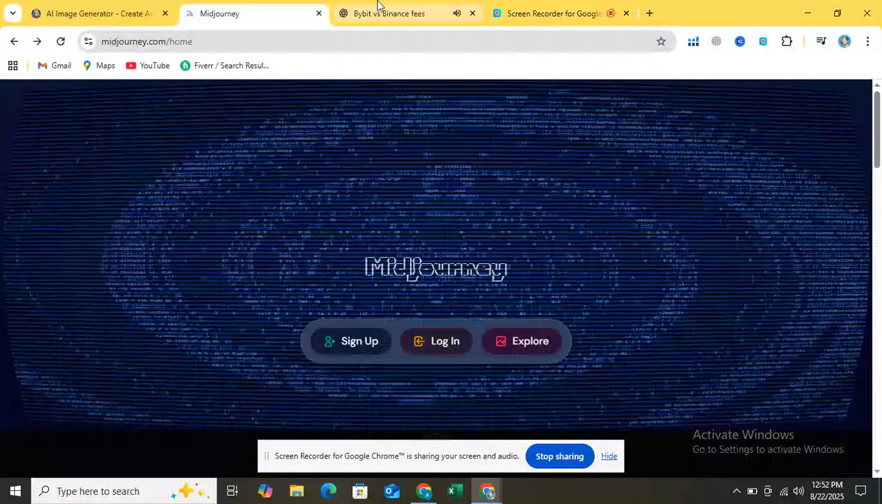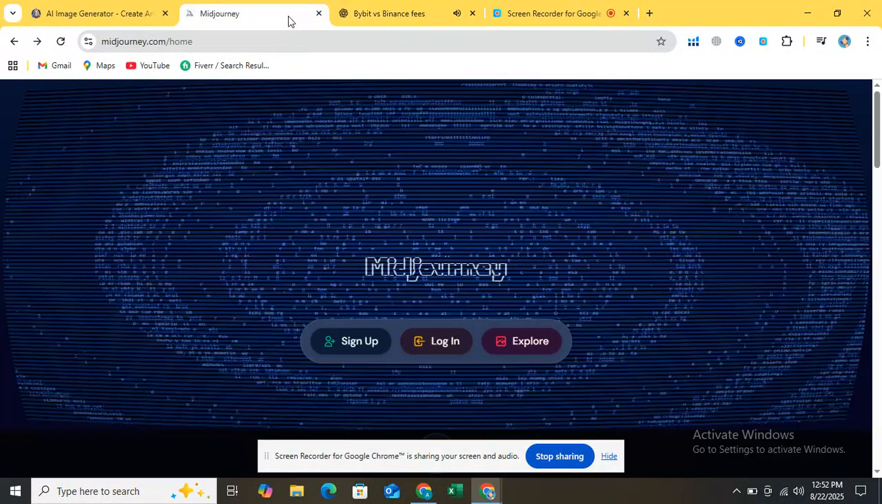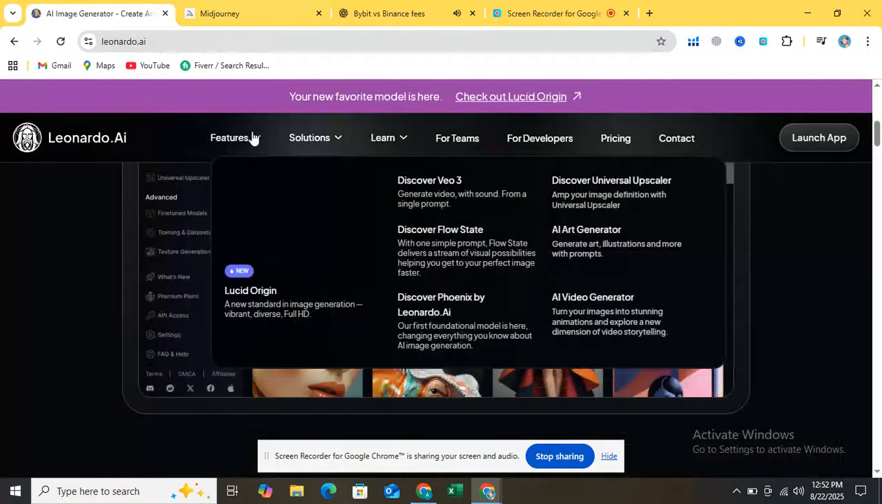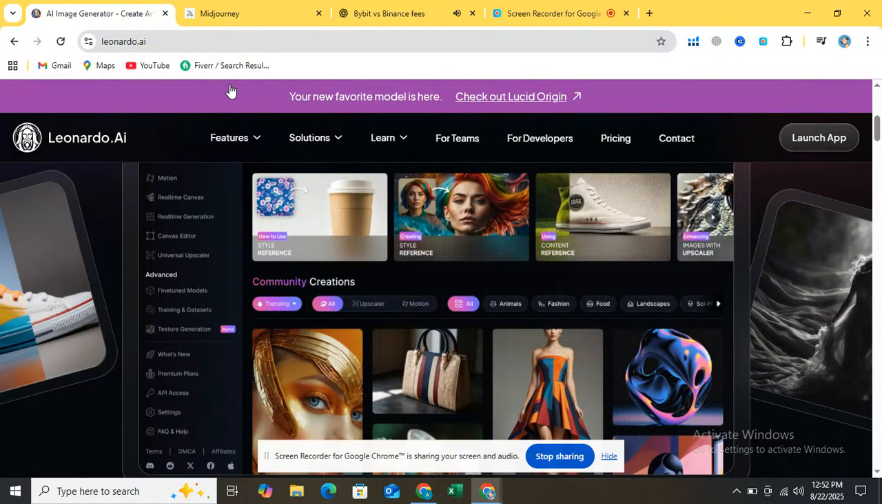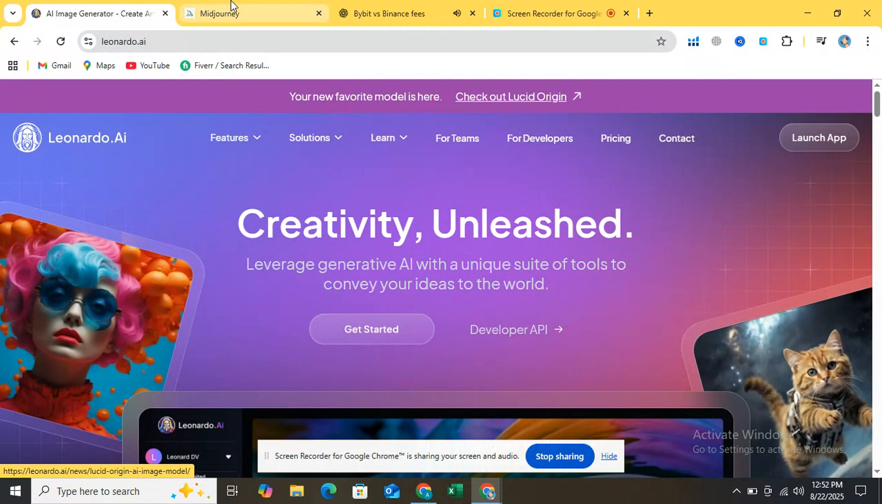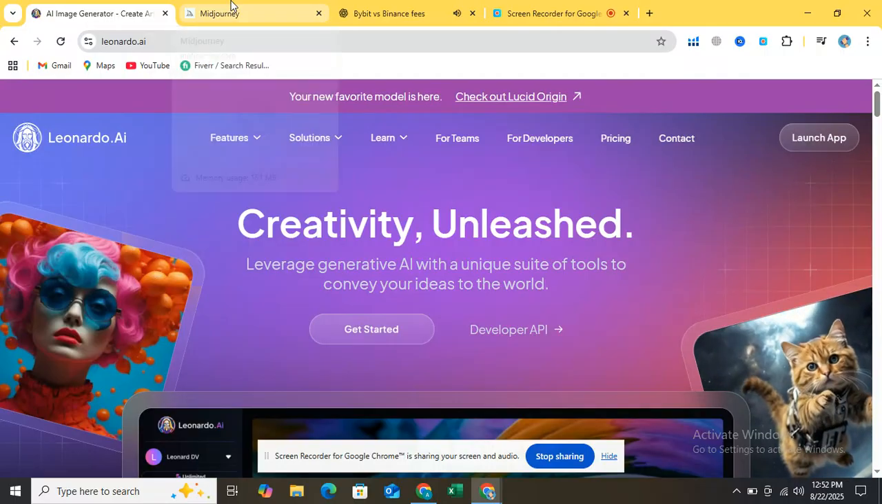MidJourney, full comparison. Ease of use. Leonardo AI, web-based platform. You log in, choose a model, enter your prompt, and get results. It feels more like a design tool and is beginner-friendly.